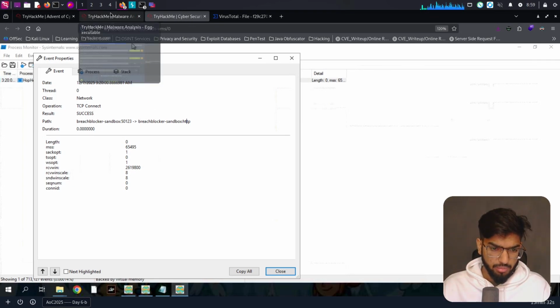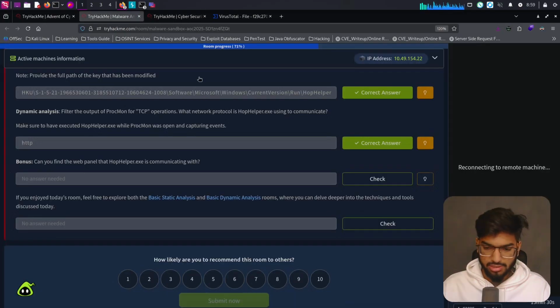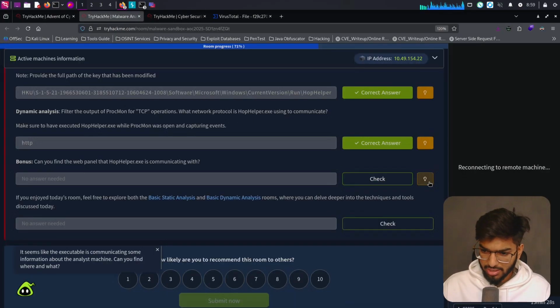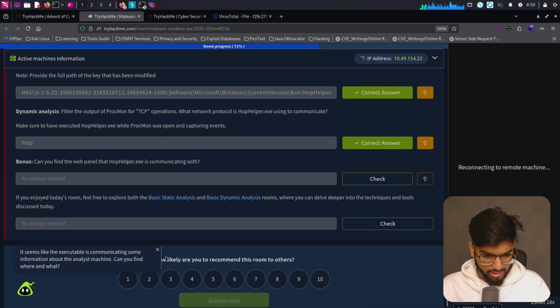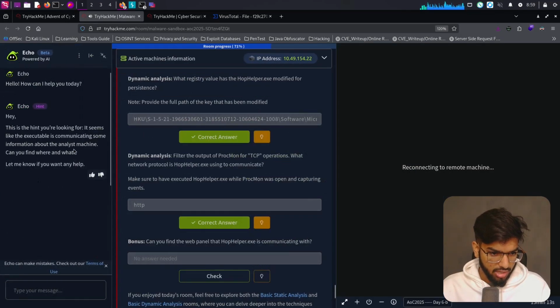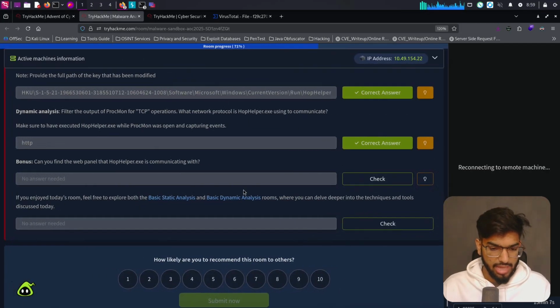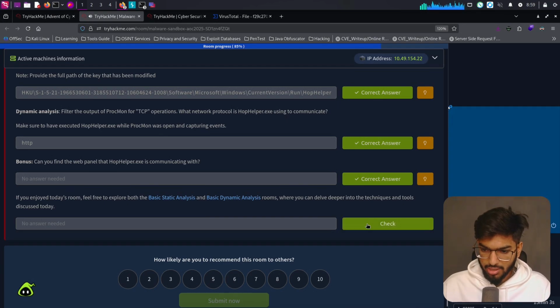Batch blocker sandbox, that's the domain. Is that right? It seems the executable is communicating some information about the analysis machine. Can you find where and what? Yeah, we did. Okay, is this how hints are going to be displayed to us? Okay. I guess that did not give me anything useful. But anyway, let's click on the correct answer.